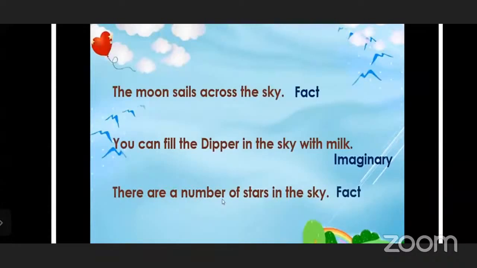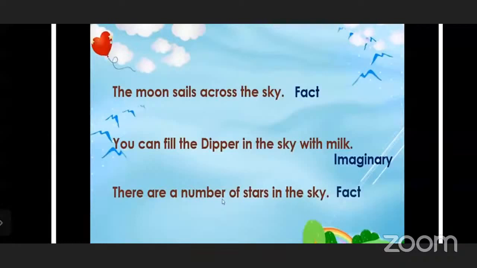But a man can't go there. A man can't go and sail in the sky. The moon can sail because the moon is already in the sky. So that is the fact. You can fill the dipper in the sky with milk. Now you can go. Imaginary.